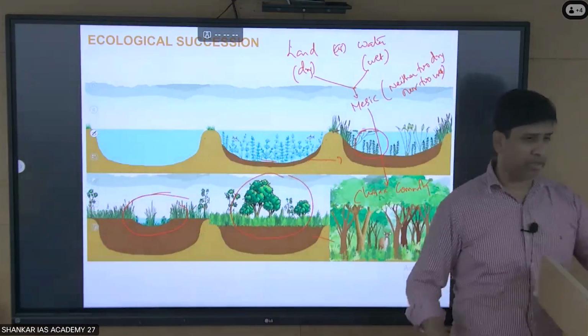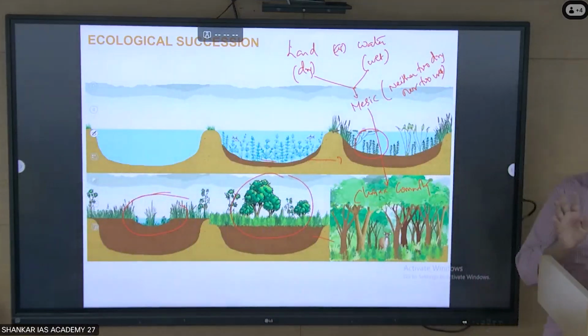It is between dry and wet. It's one intermediate stage.